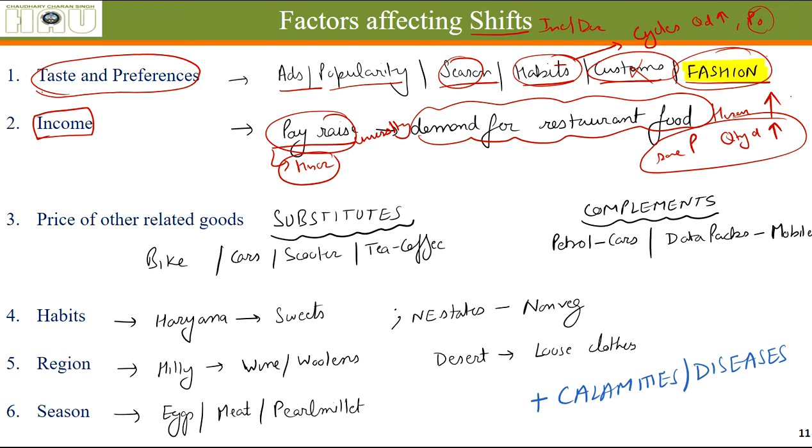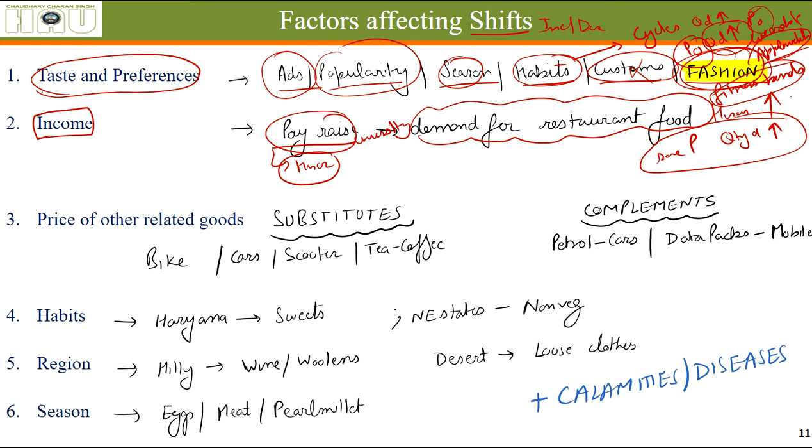Earlier, I would say that wearables, such as Apple Watch and other types of fitness bands, are in fashion now. Their price has remained more or less the same, but even at the same price the quantity demanded has increased. So due to fashion, habits, season, popularity of something, or advertisements, the demand can increase as well as decrease even if the prices are the same.